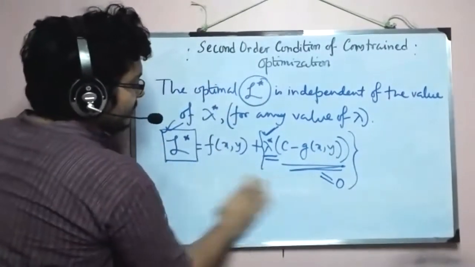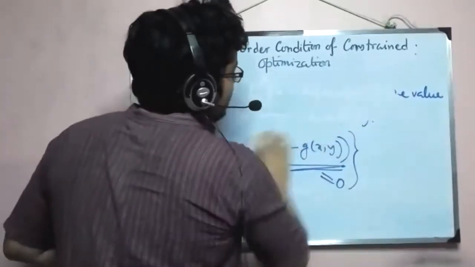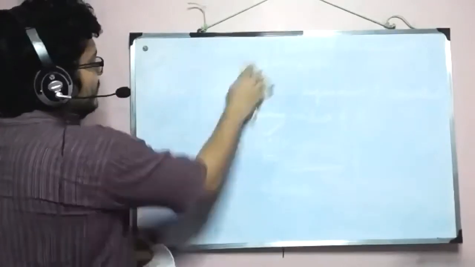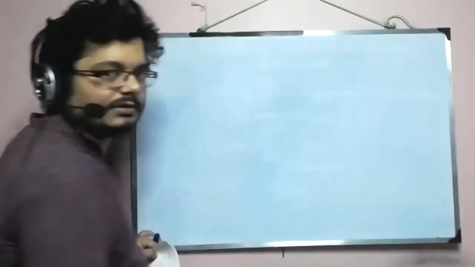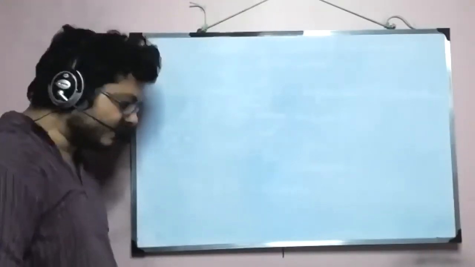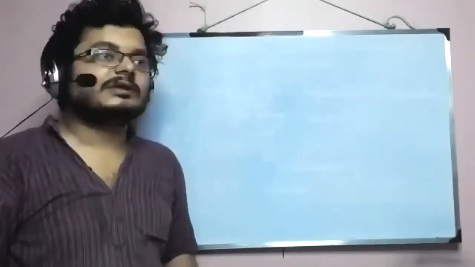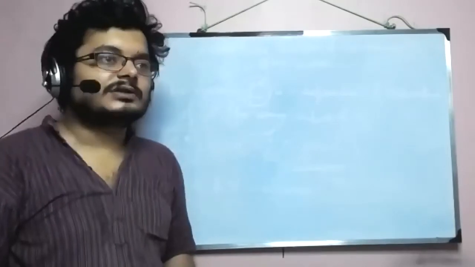Now, the bare rule of the second order condition remains the same. In univariate optimization, we have studied that we need the second order to be negative in order to ensure a maximum, and we also need the second order to be positive in order to ensure a minimum.